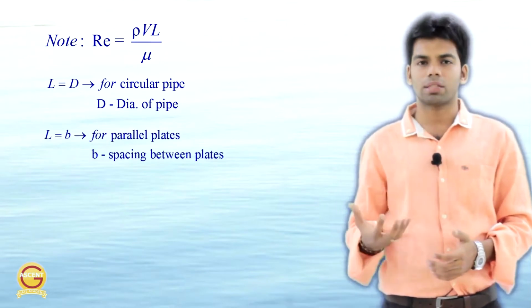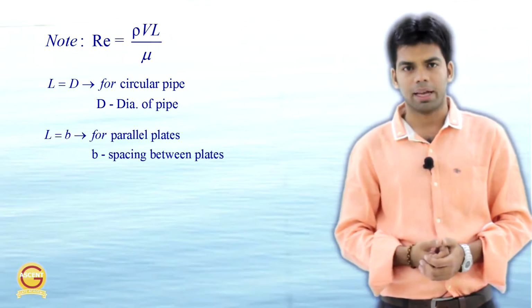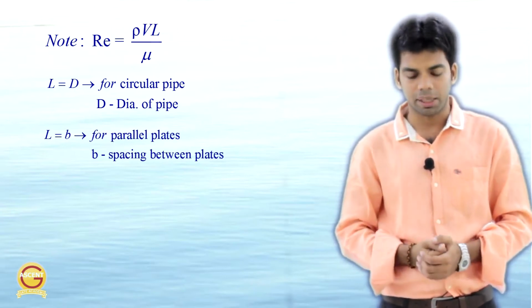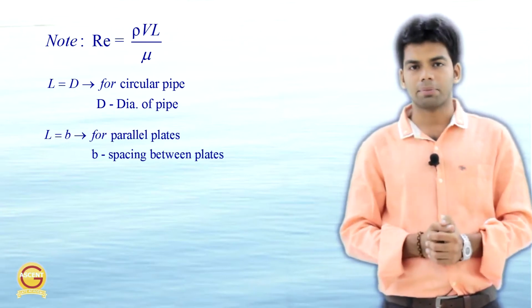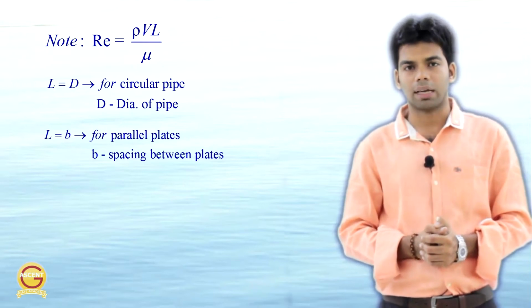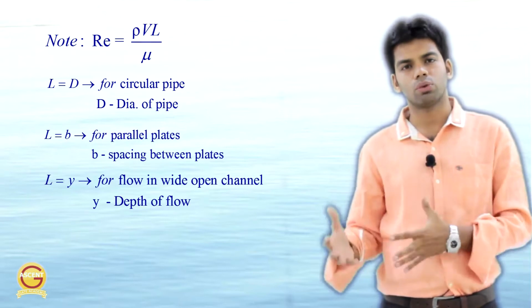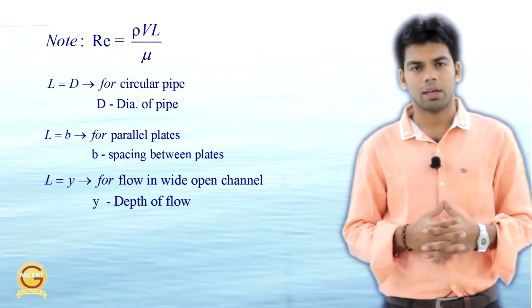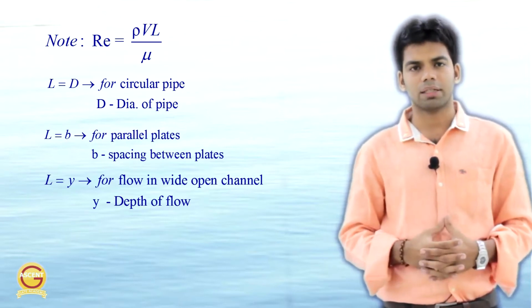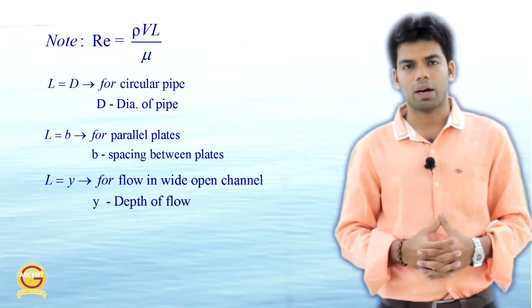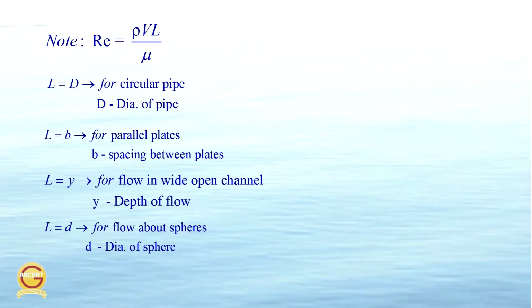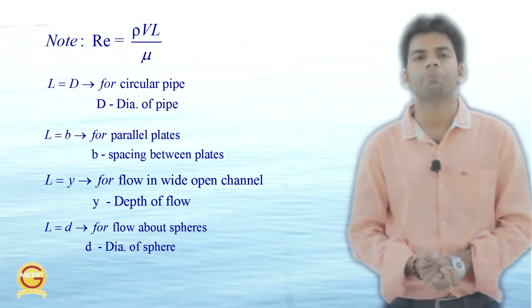Similarly, if the fluid is flowing through two parallel plates and B is the distance between the plates, then L becomes equal to B and the Reynolds number Re is equal to rho V B by mu. Similarly, if the fluid is flowing through an open channel and y is the depth of the channel, then L is equal to y in the Reynolds number formula. And if the fluid is flowing past a sphere where d is the diameter of the sphere, then L is taken as small d.